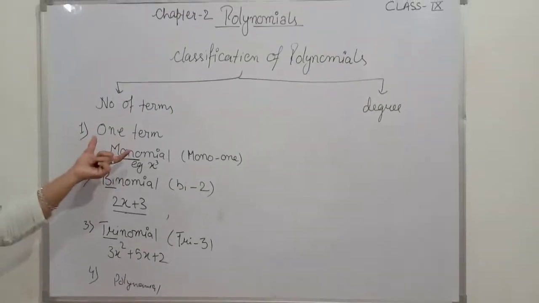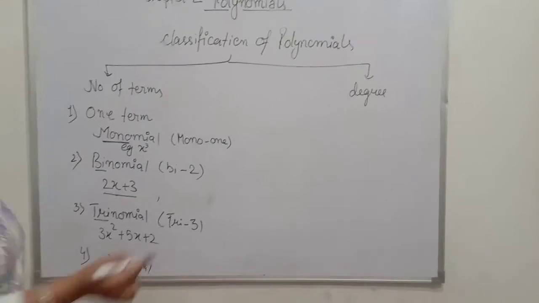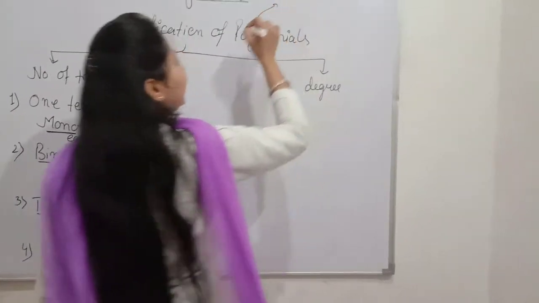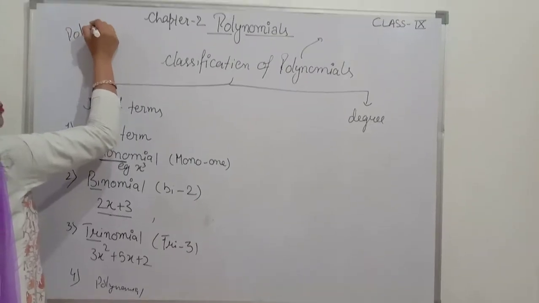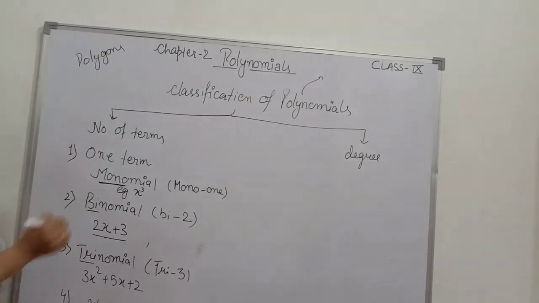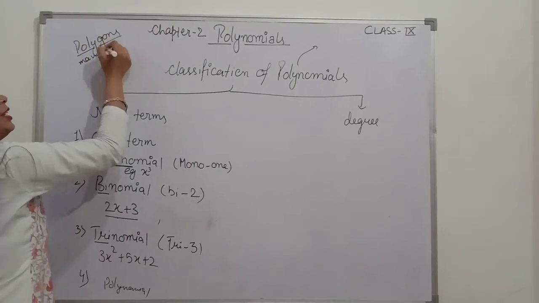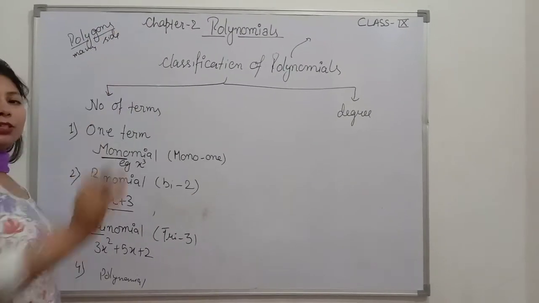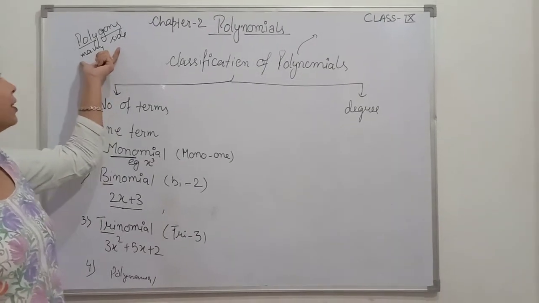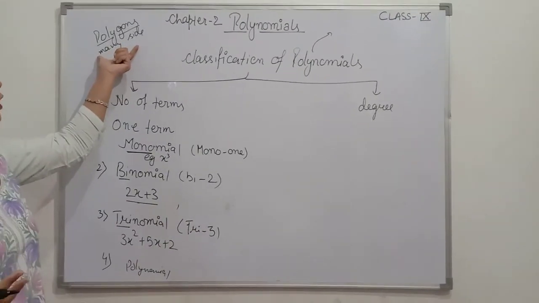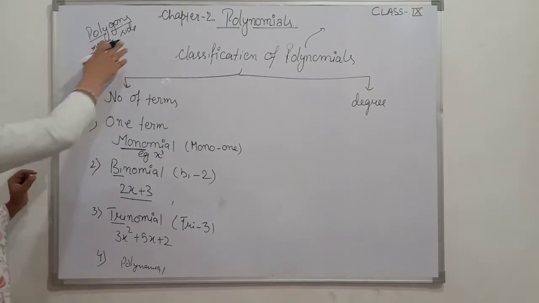Students, look here. We are naming this polynomials. For example, you have learnt in 8th class about polygons. What are polygons? Poly means many and gon means side. Any geometrical figure having many sides is known as a polygon. Or a polygon is a figure which is made up of simple closed line segments.